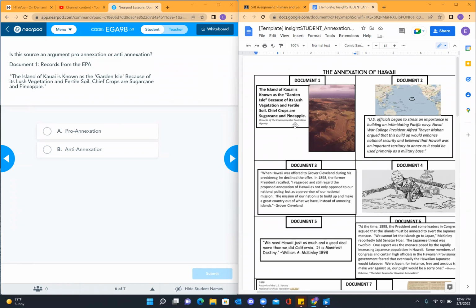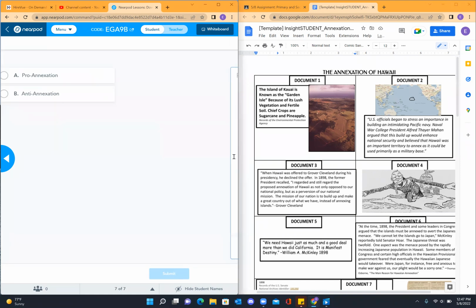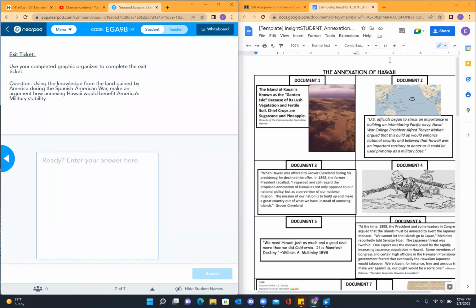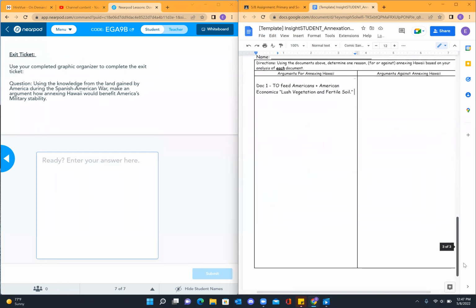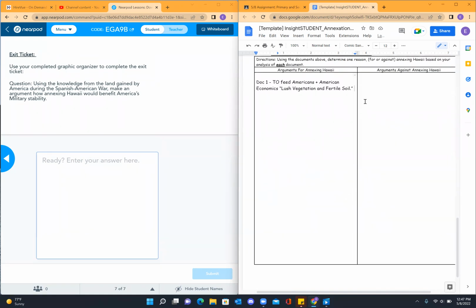I would then bring them back and say, okay, ladies and gentlemen, very quickly, if I can have your attention, just give me a thumbs up or thumbs down. Overall, where do you see a number of these documents, either pro-annexation or anti-annexation? Very quickly. Thumbs up for pro, thumbs down for anti.